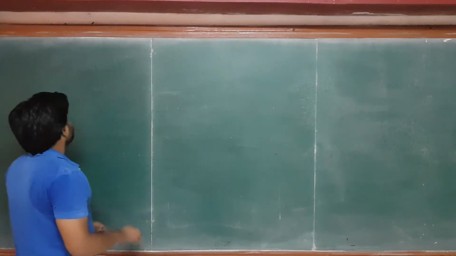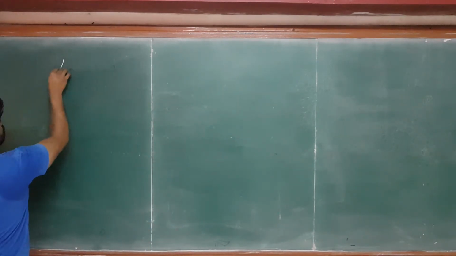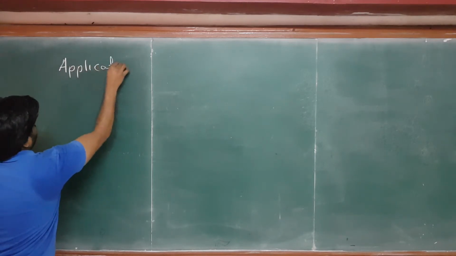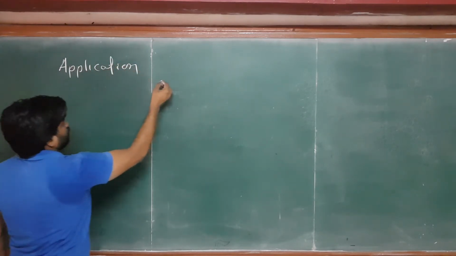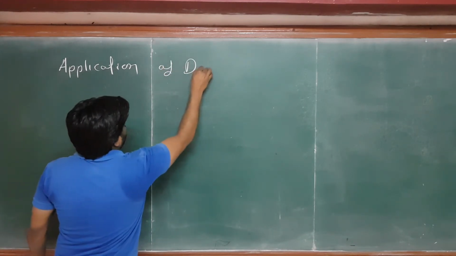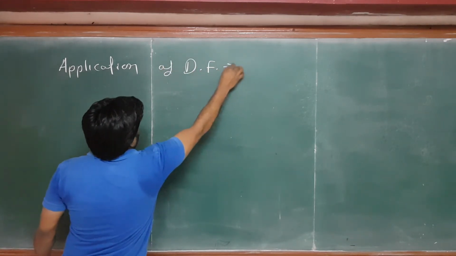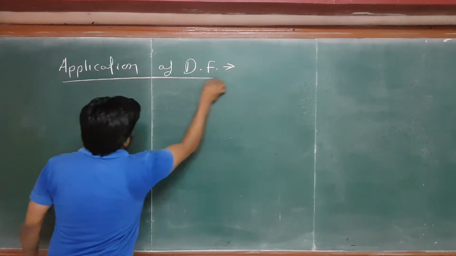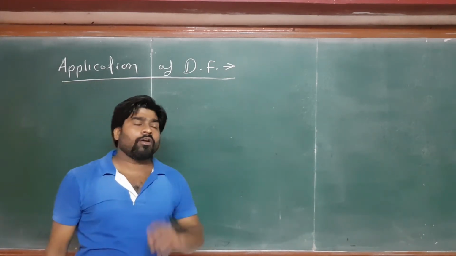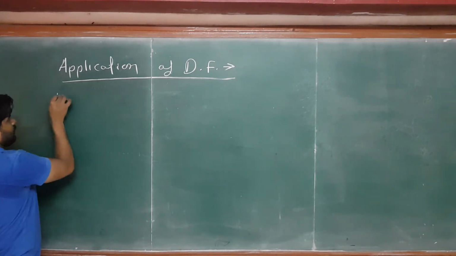Okay. Now the next topic is the application. You can note it down simultaneously. Application of dimensional formula. I am writing. In this chapter, the applications of the dimensional formula are of four types.